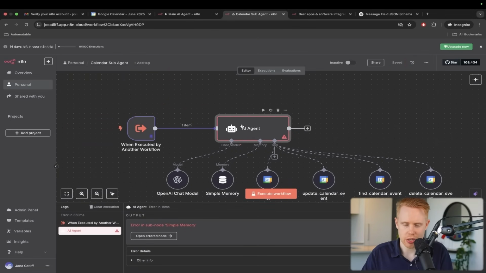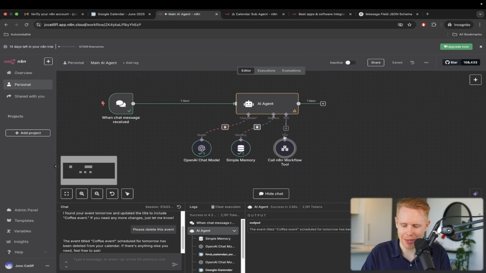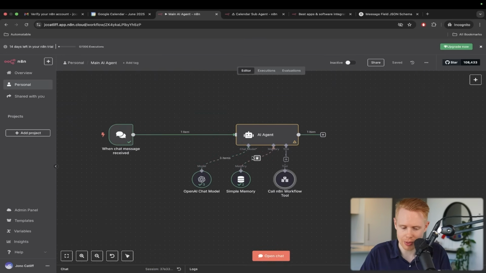So I want to back up and talk about this from top to bottom, because this is such an important thing that you absolutely need to understand in case you want to master sub agents and make things super complicated.